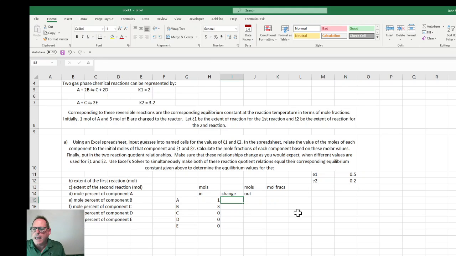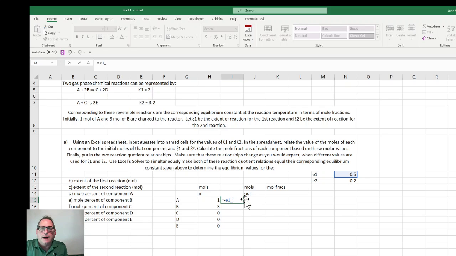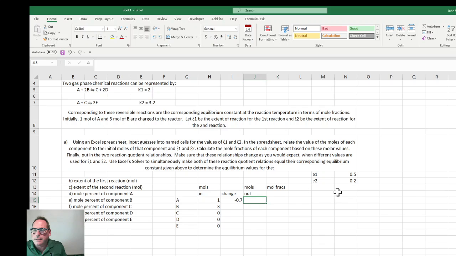Now we're going to look at the change in terms of E1 and E2. For the change of A, it's going to be equal to the stoichiometric coefficient, so this will be minus the first extent because it's reacting, and then minus the second extent.